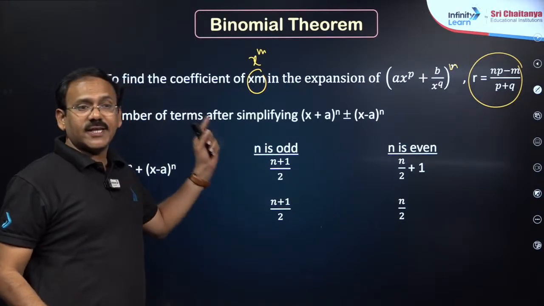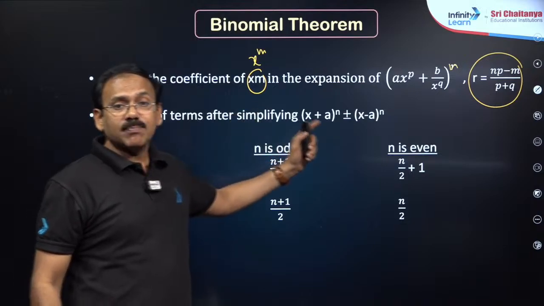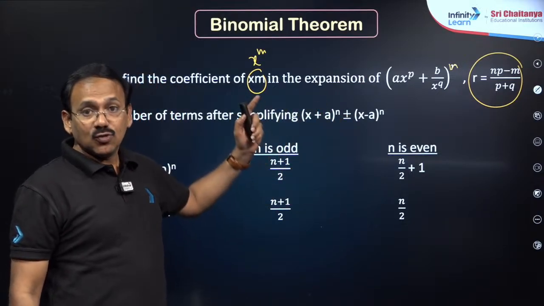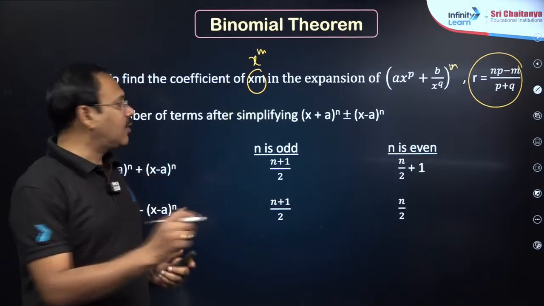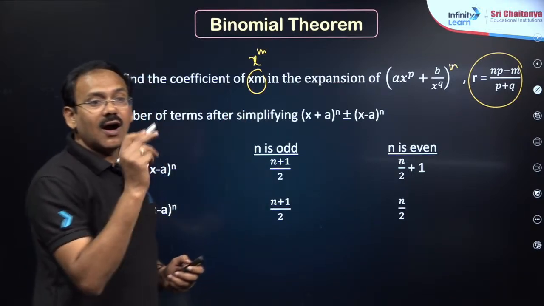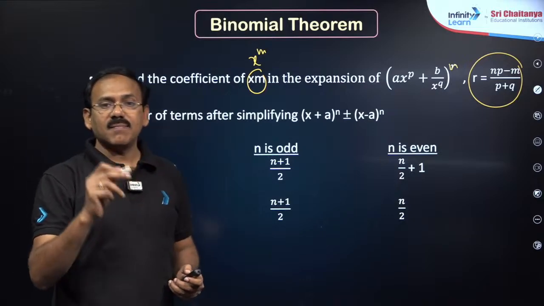The coefficient of x power m in (a x power p plus b by x power q) whole power n is nothing but to find this r value, because that coefficient appears in T(r plus 1). Then, my dear friends, r is equal to (np minus m) by (p plus q).